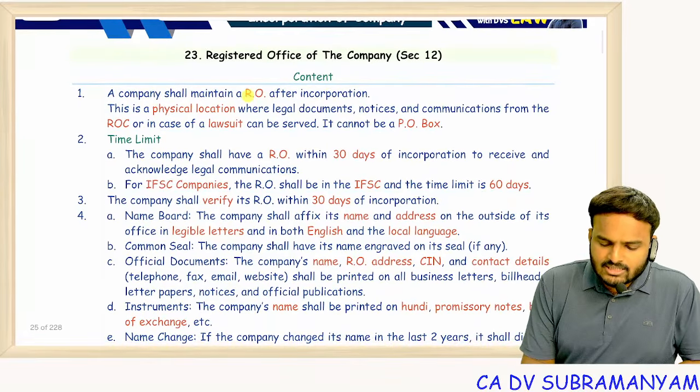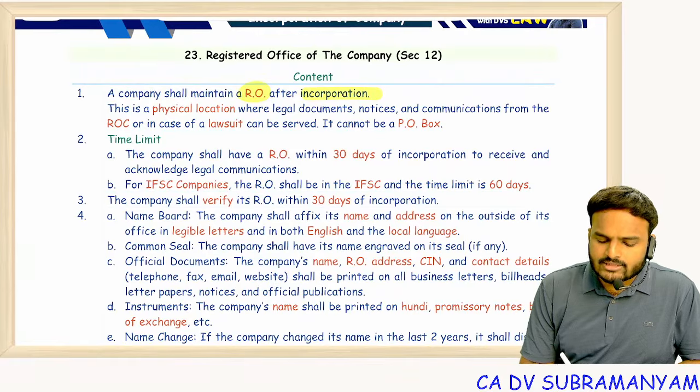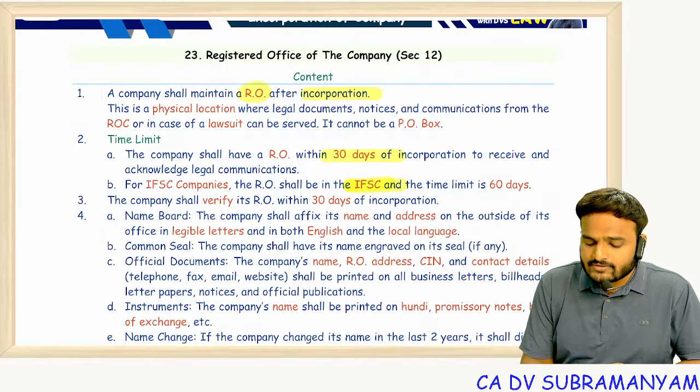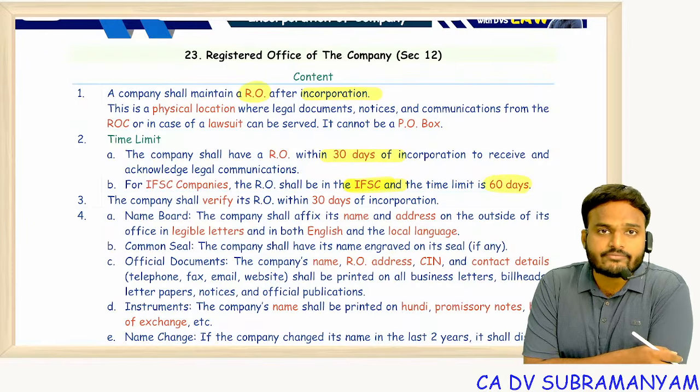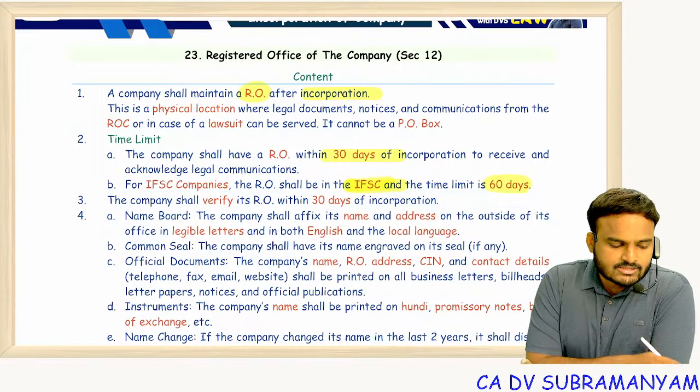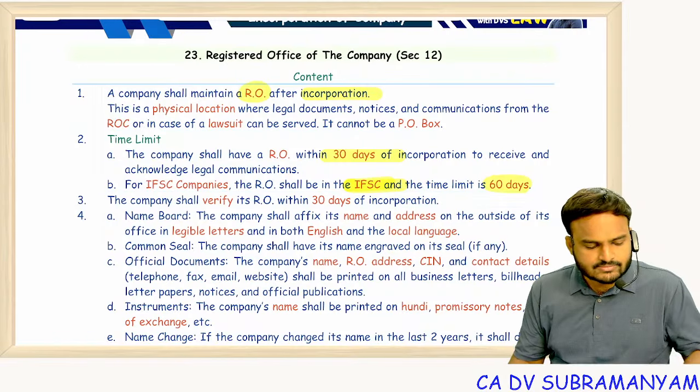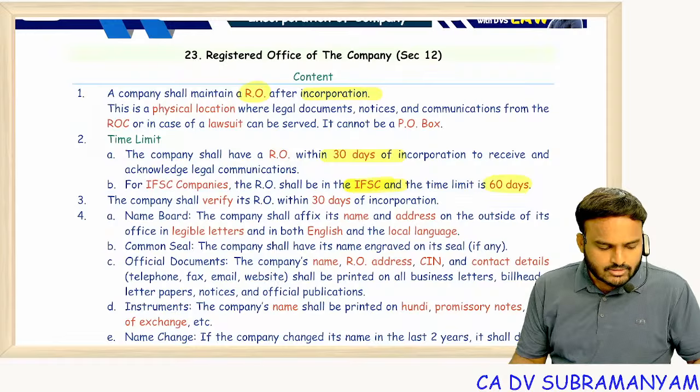A company shall maintain a registered office after incorporation within how many days? Within 30 days. For IFSC companies, a 60 day time limit is given. For IFSC companies, the time limit is 60 days. Next one.